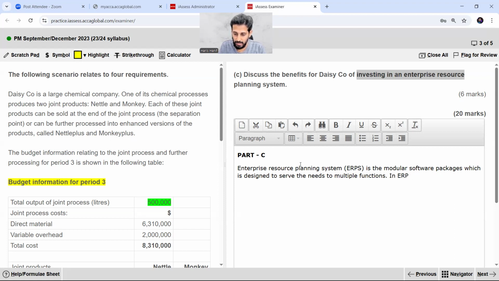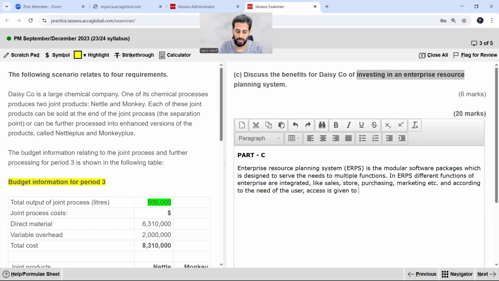In ERPS, different functions of the enterprise are integrated, like sales, store, purchasing, marketing, etc. So that, according to the need of the user, access is given to each function.